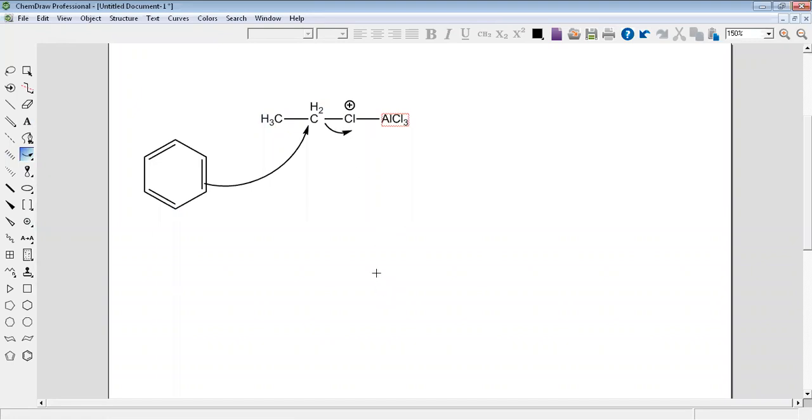That means our product will be this, our cycle here, and we have 1, 2, exactly like this.